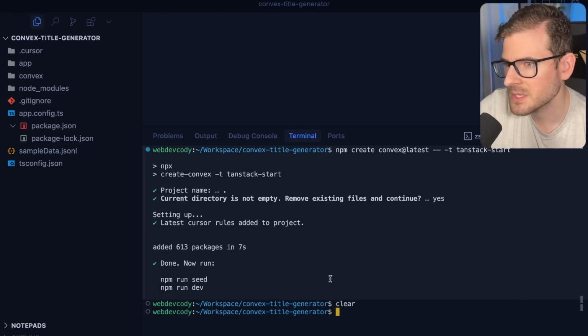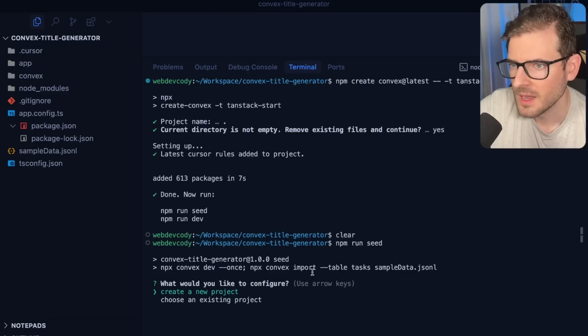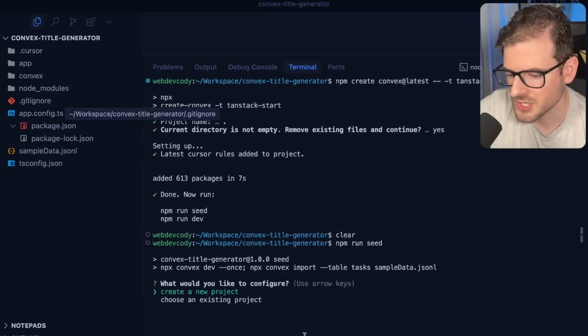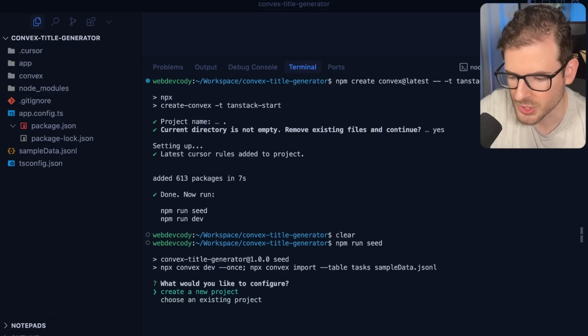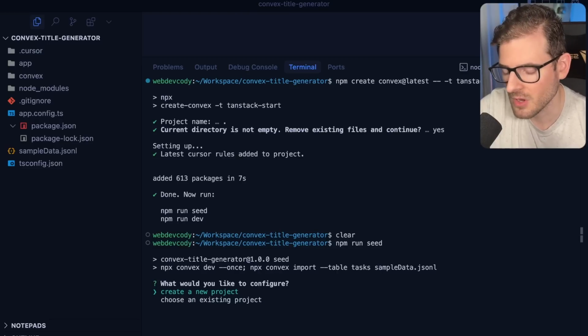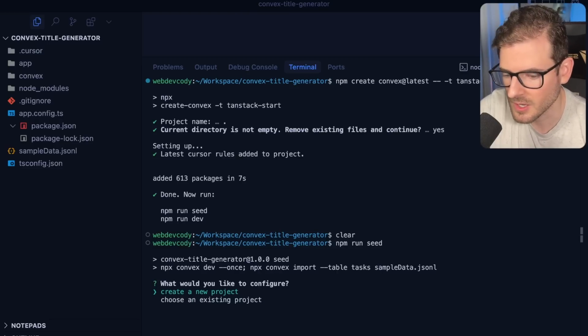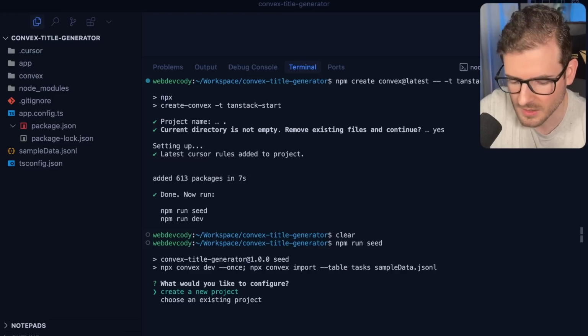All right, so the next step is npm run seed. If this is the first time setting up this project, it's going to ask you, do you want to create a new project or choose an existing one? You may actually have to log in to Convex if this is the first time doing anything with Convex, but it's pretty easy. Just click the login button. It should take you to their site and you'll be good to go. So let's create a new project here.